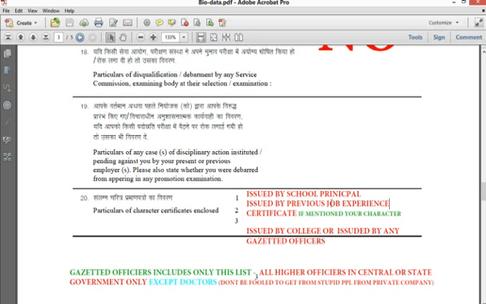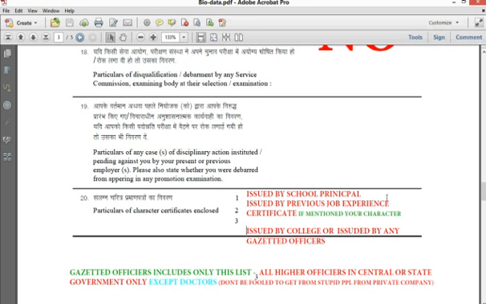Issued by the previous employer: if it is issued by your previous employer, write your company name here, issued by, like Reliance or TCS. Okay, and if it is issued by your professor, write issued by professor of college, your college name.